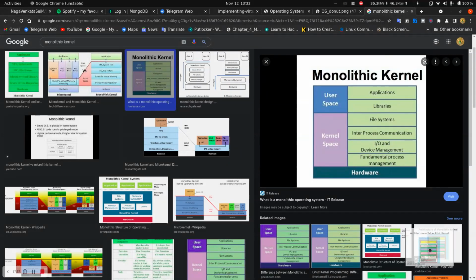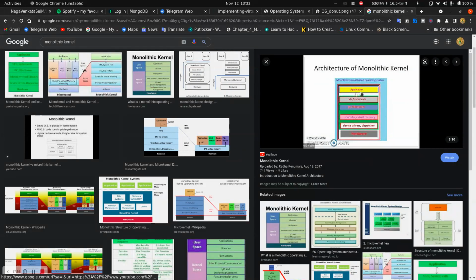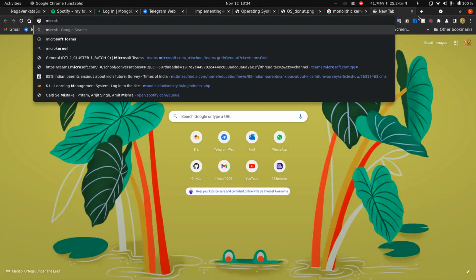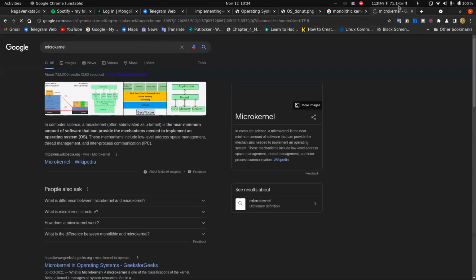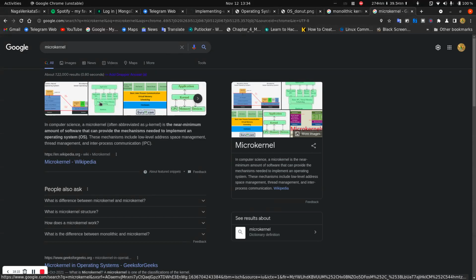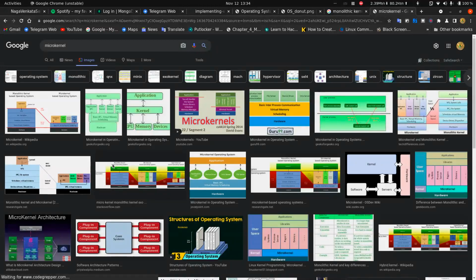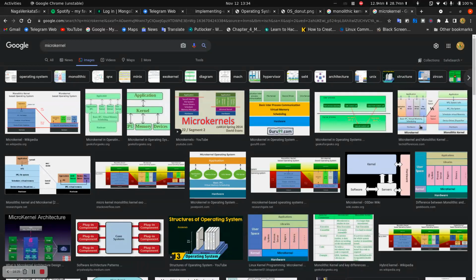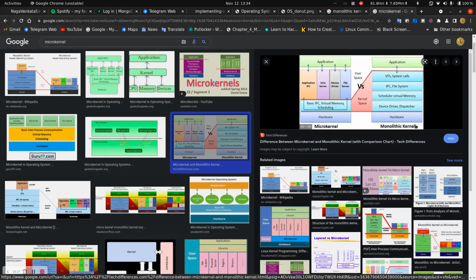So this is the architecture of the monolithic kernel. Everything's packed into a single module. And then microkernel, let me just show you microkernel. In microkernel, pieces are divided. Yeah, this is the example. The image itself is the example.